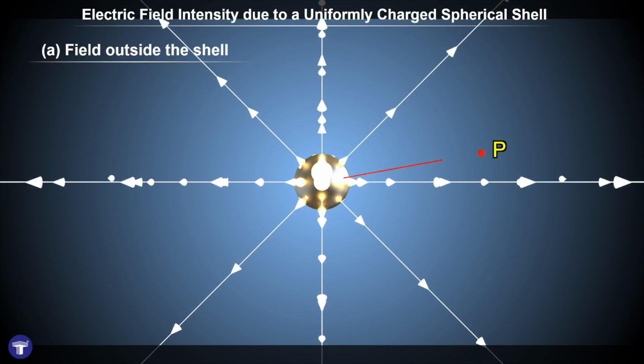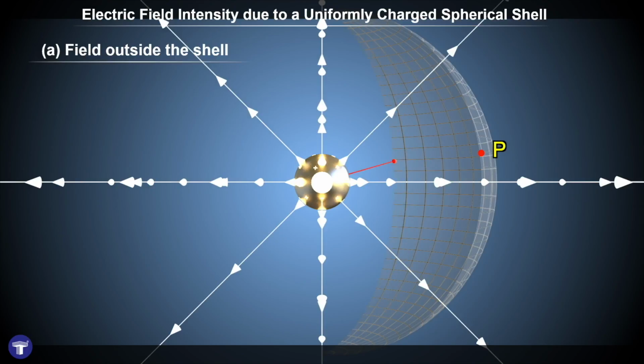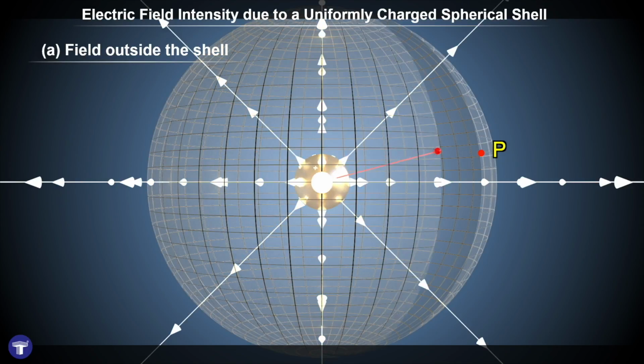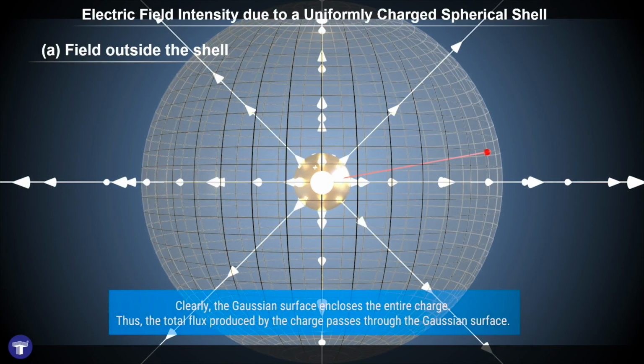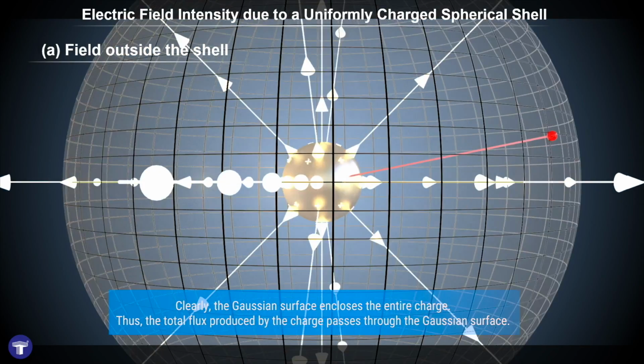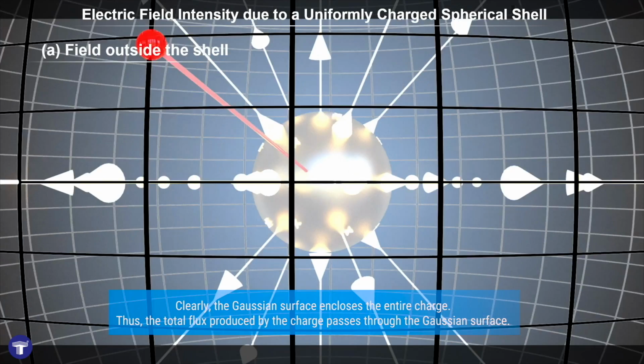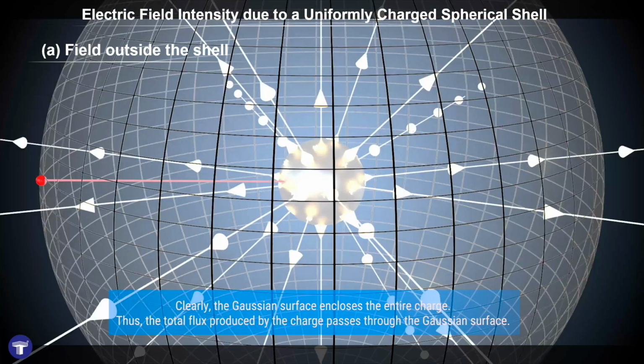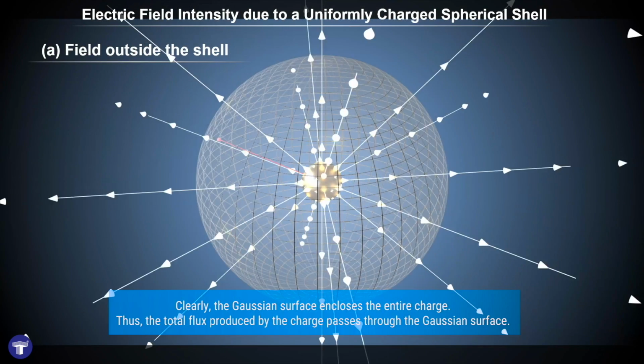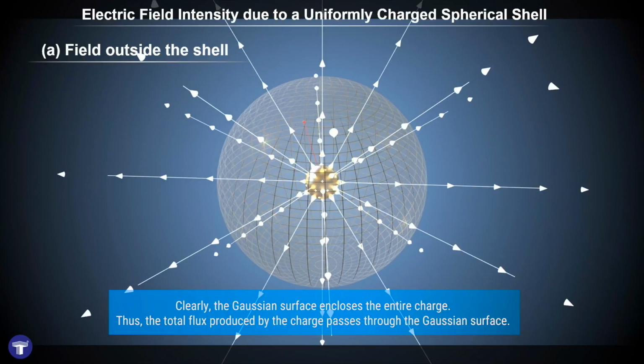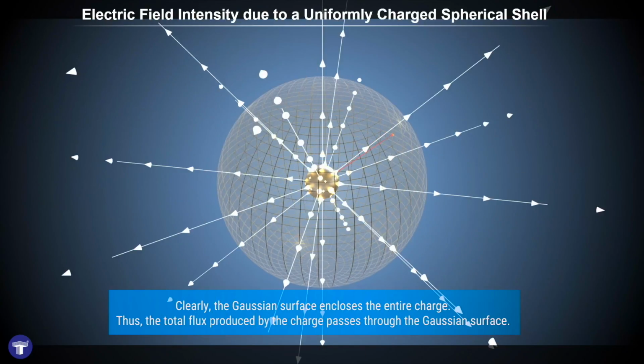In order to find the field at point P, I draw a Gaussian surface which is spherical and passes through P. It is now obvious that all the electric field lines that begin from the spherical shell pass through the Gaussian surface, and hence the Gaussian surface encloses the entire charge of the configuration. Therefore, we must consider all the electric field lines while calculating the electric flux.